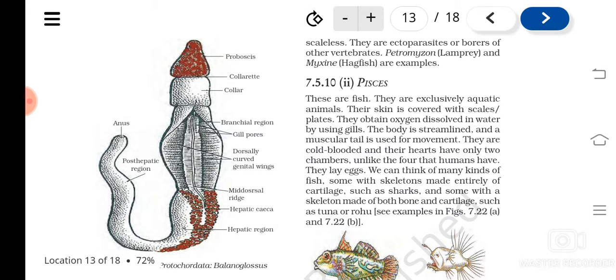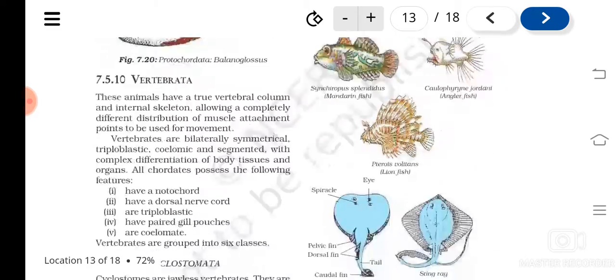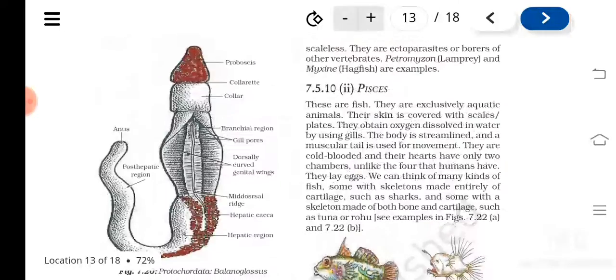Their heart is two-chambered. They lay eggs, or sometimes they give birth to young ones also. Their skeleton is made up of cartilage or bones. So on this basis, the fishes or Pisces are divided again into cartilaginous fishes and bony fishes.